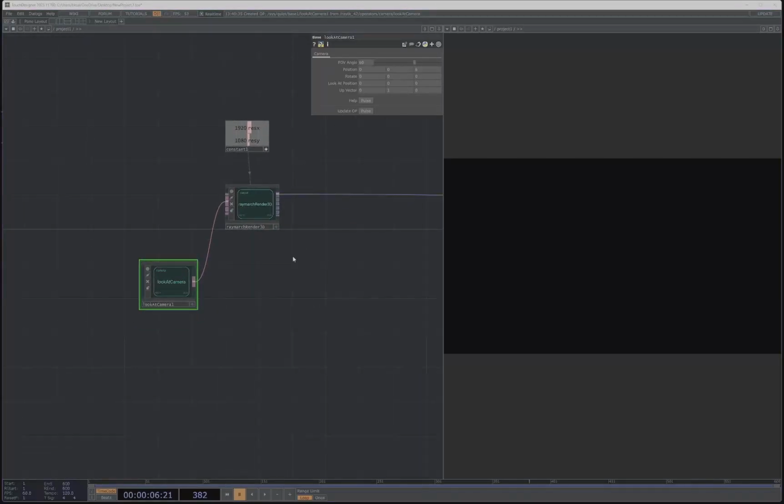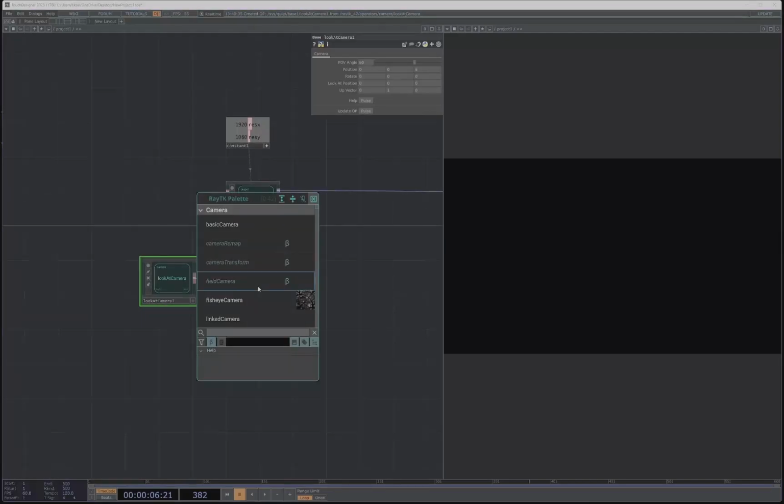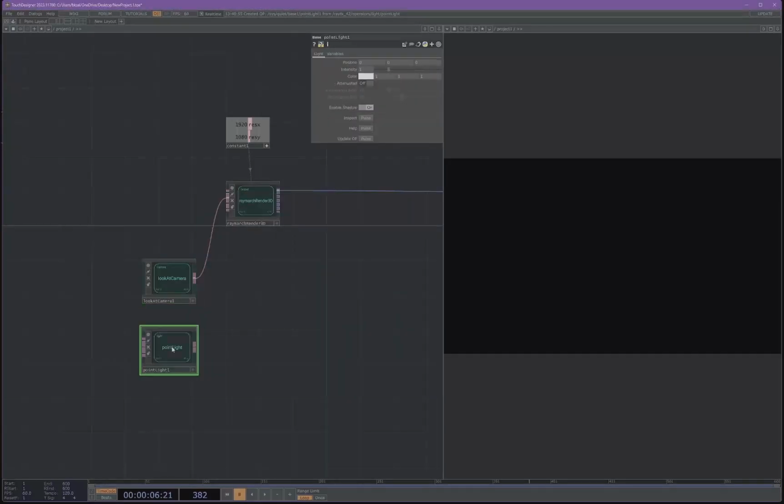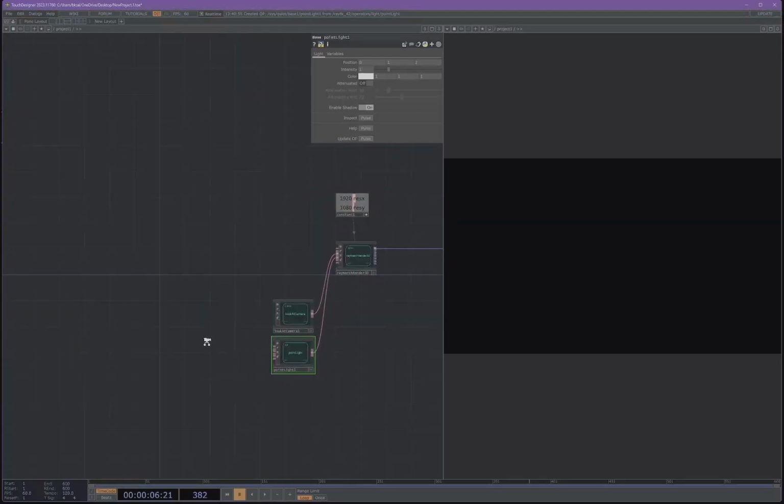Then we're gonna go ahead here and grab a point light. Why is this not typing? There we go. And plug that in as well. And set your TY position to 1 and your TZ position to 2. And cool. So let's go ahead here